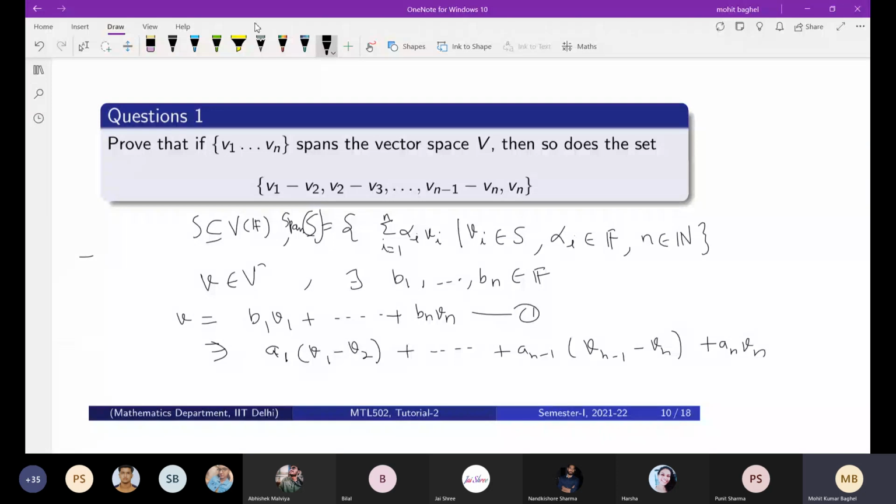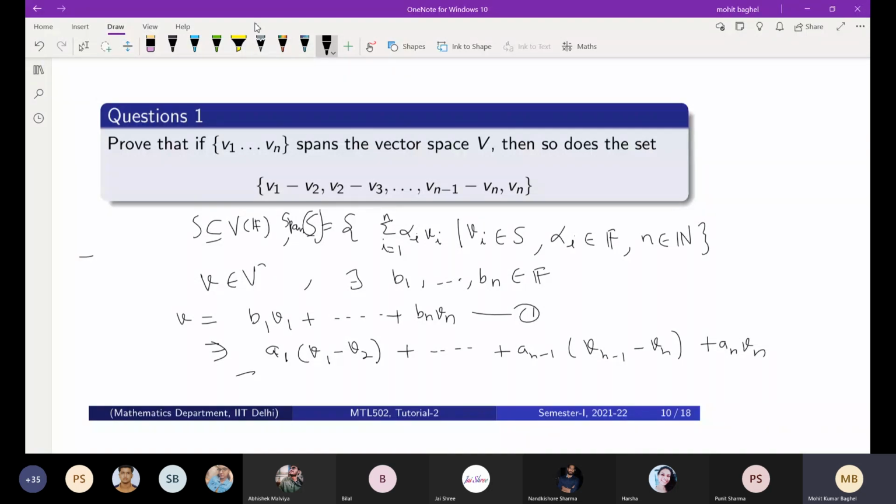You start here, consider this thing, and you have to find the values of a1, a2, up to an in terms of b1 to bn.